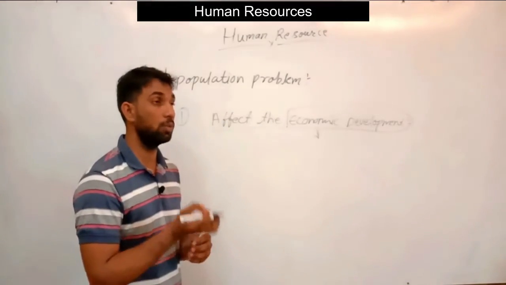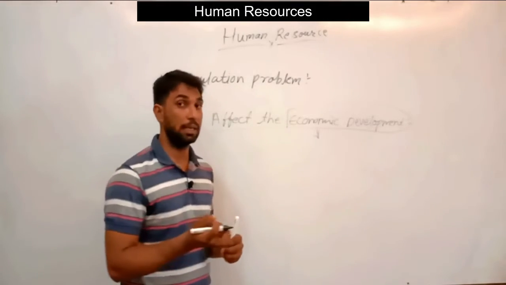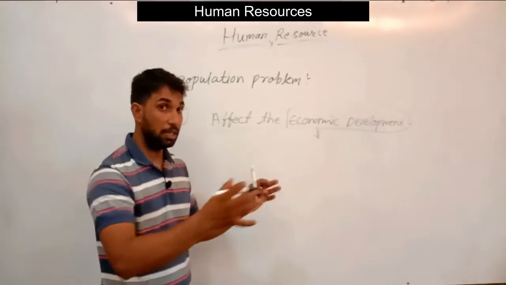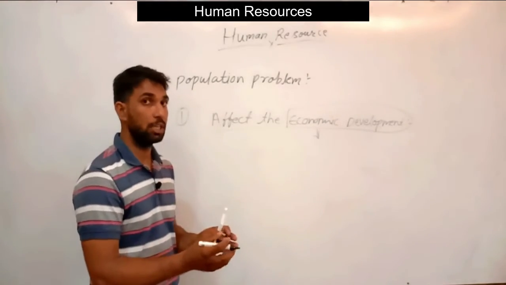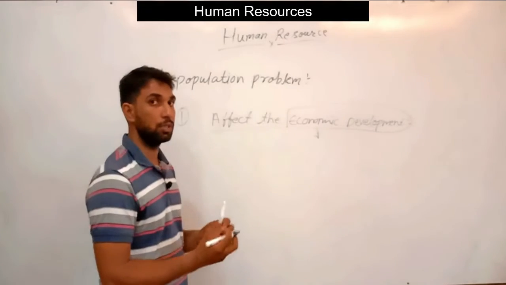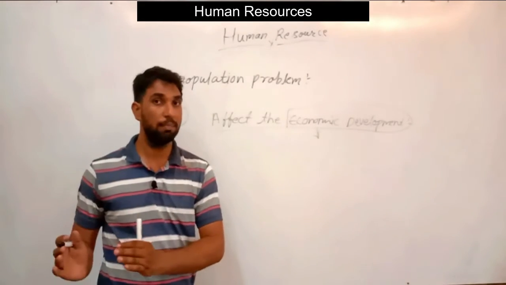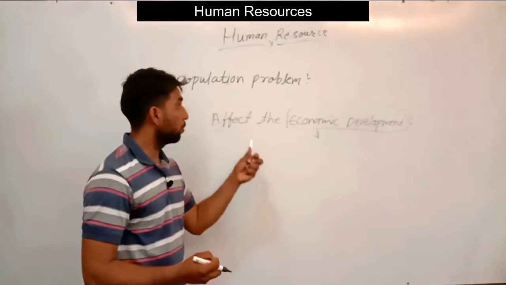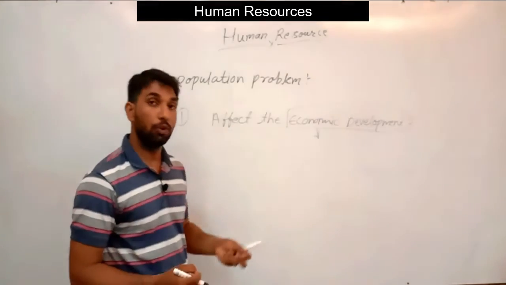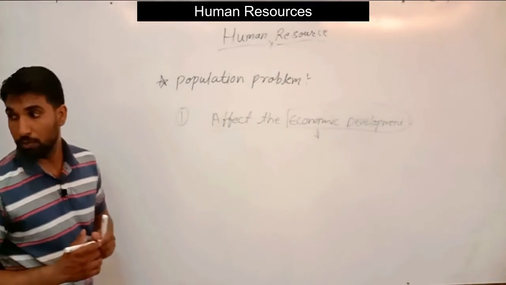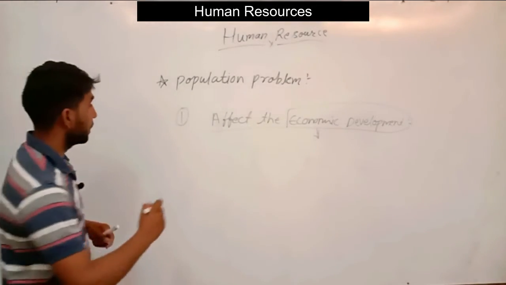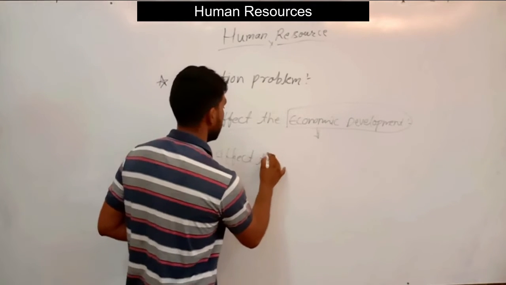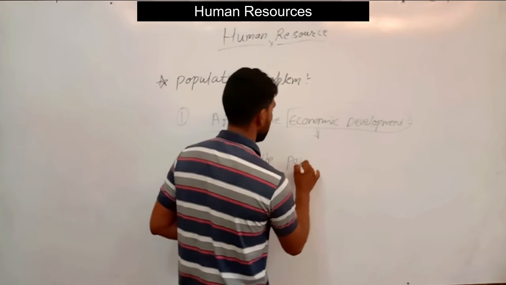In a population we have to survive, and they have some basic needs like clothes, shelter, or food. All these things will be provided from that particular amount of resources. So we divert resources from economic development to other parts, like the basic necessities of humans. So now the first one is the effect on economic development. The second was the effect on the overall population, the population style.